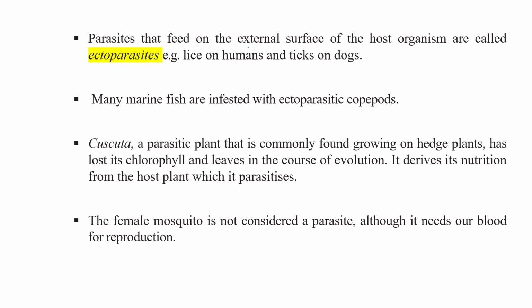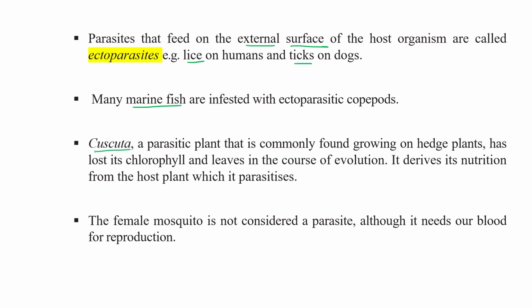Parasites that feed on the external surface of the host organism are called ectoparasites. What are the examples? Lice on humans and ticks on dogs come under the ectoparasite category. There are certain marine fish also infested with ectoparasitic copepods.